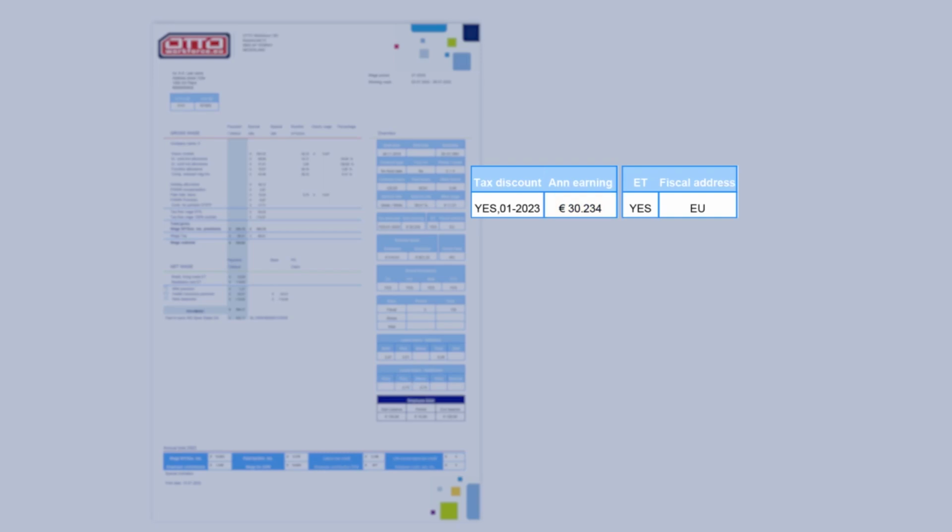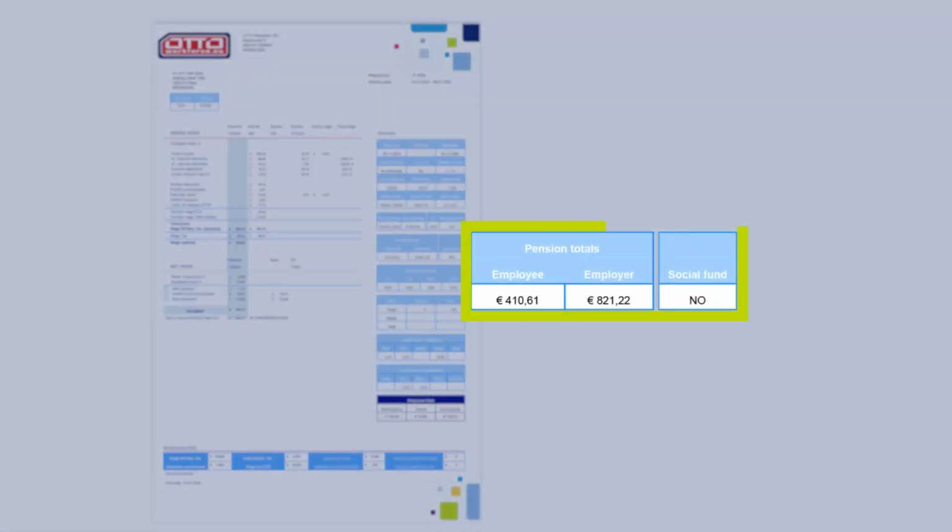In ET, you can see whether you participate in the previously mentioned ET regulation. The fiscal address specifies your tax residence. This can be the Netherlands, the EU, or other countries. This partly determines how much wage tax must be deducted. This table shows the contribution set aside per year for your STIP pension. This is broken down into your own contribution and OTTO's contribution.